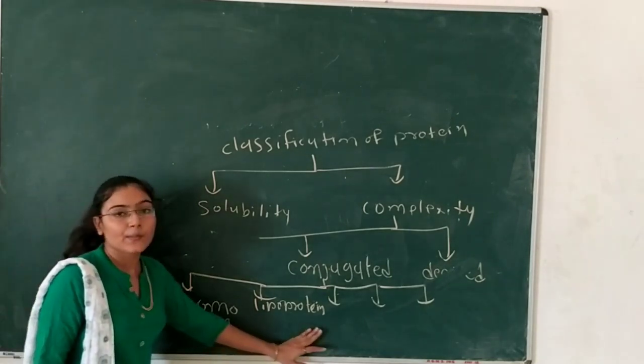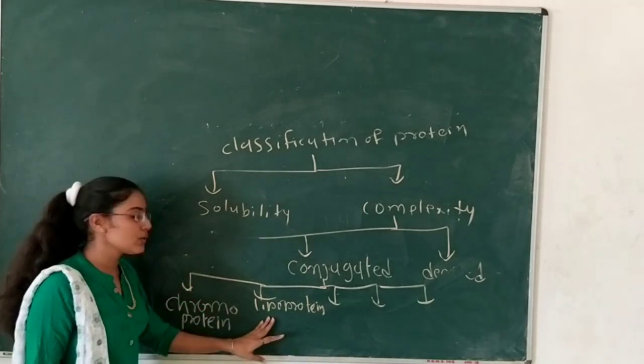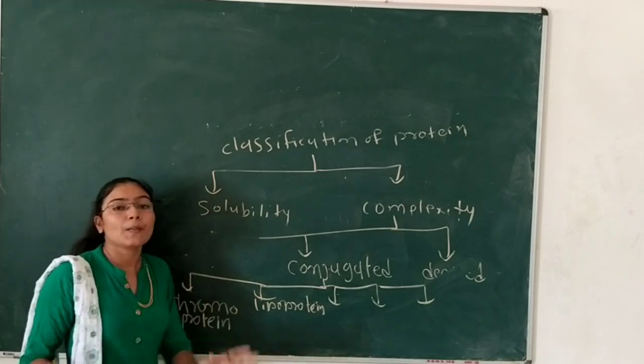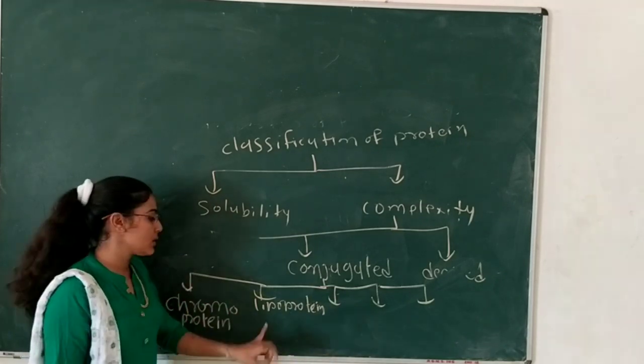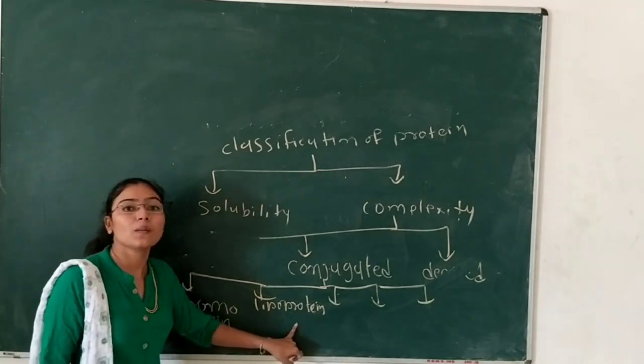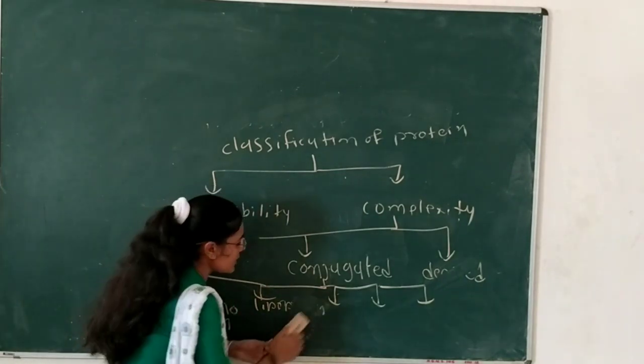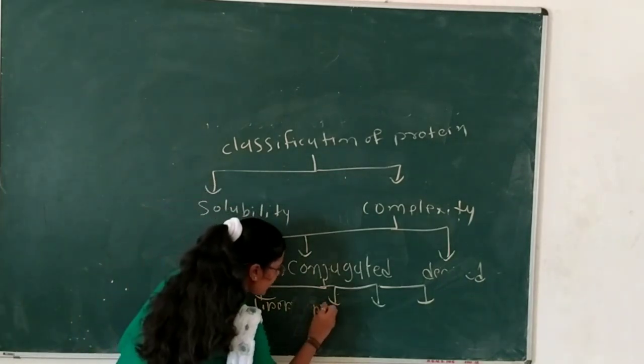Now second one is a lipoprotein. What is lipoprotein? Lipo means a lipid compound is present and bound together with the protein compound, forming a compound called a lipoprotein. Lipoprotein is seen in the bacterial cell wall. Okay. Now third one is a phosphoprotein.